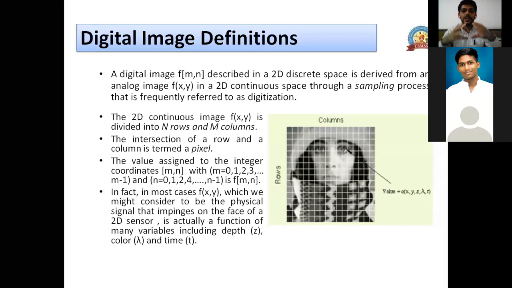Now the important difference between signals, the continuous 1D signal we talk about, and the image is that the signal we talk about is with respect to time. Whenever you draw a signal, you draw amplitude versus time, right? So that is with respect to time. Whereas images are intensity versus space. It's not time, it's space. That's why we call it a space signal, not a time signal. Images are space signals. This difference you need to understand clearly.